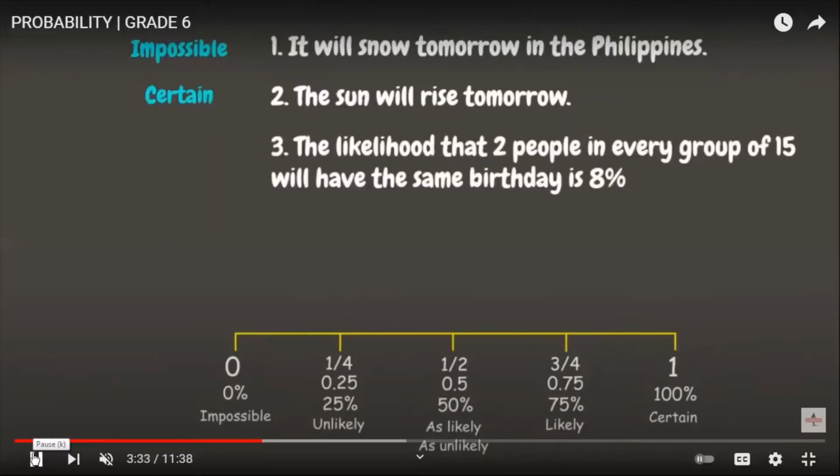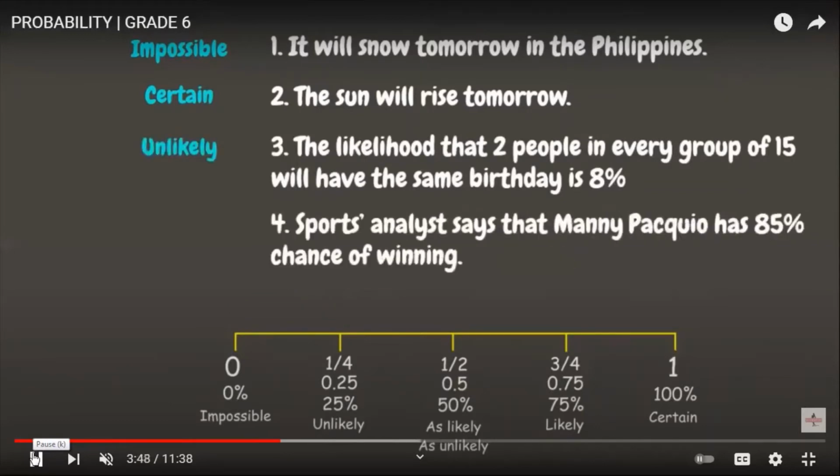We have here number 3. The likelihood that 2 people in every group of 15 will have the same birthday is 8%. 8% lies between 0% to 25%. So this means that the event is unlikely to happen.